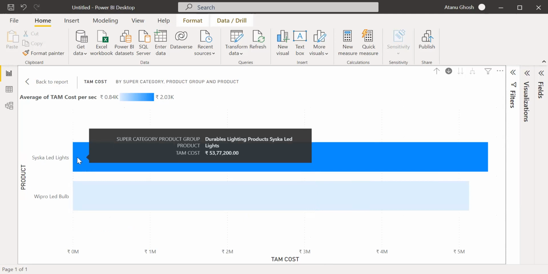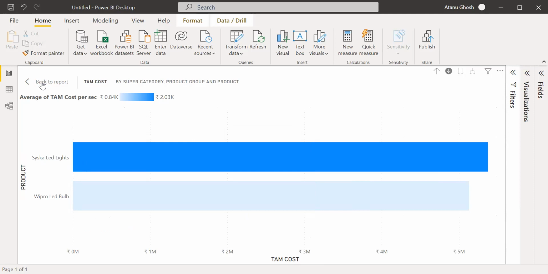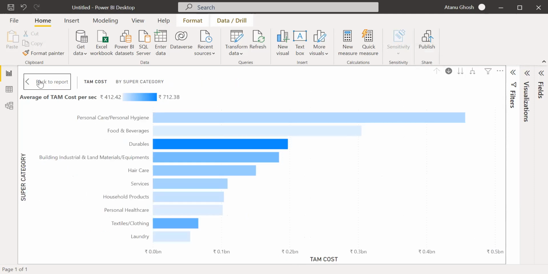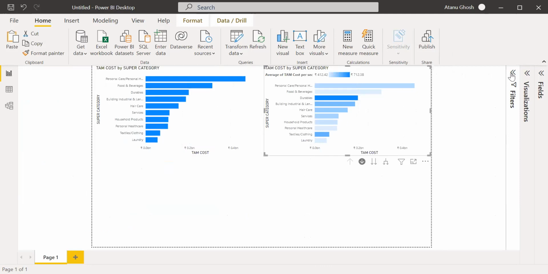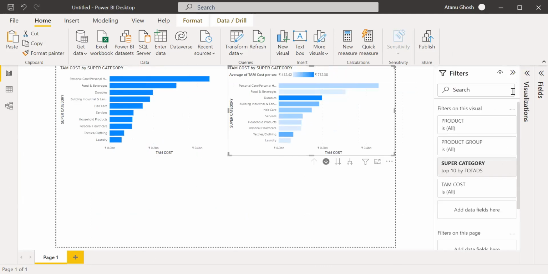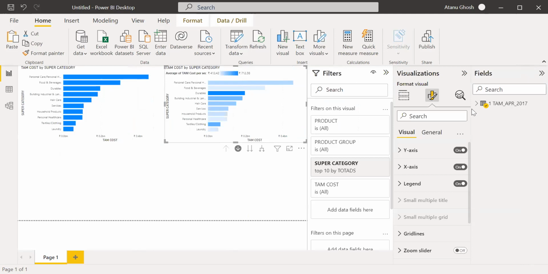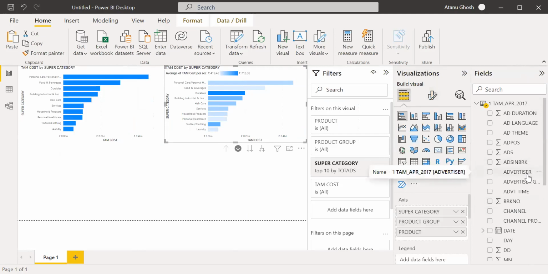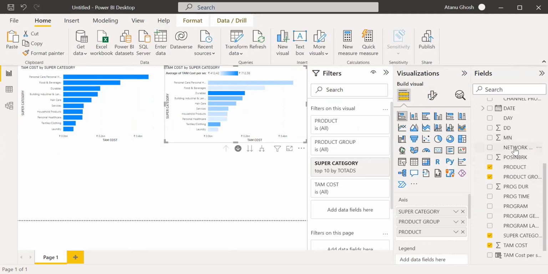Most likely this one is showing in a different network. So what we can do is go back and use network over here as another level and figure out if Syska is advertising in a different network.